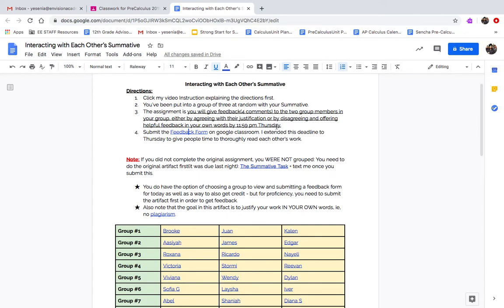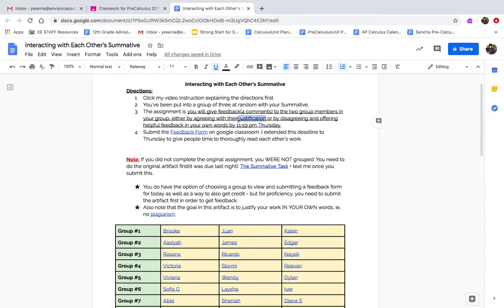So again, let me repeat. You're giving 4 comments to each group member in your group, by agreeing or disagreeing with their justification and giving them feedback. Sometimes there could be someone who honestly put, "Hey, I don't know how to do this." And if you know how to do it, go ahead and make a comment, offer some suggestions to help the other person think about it. So remember, it's not about the answer for this artifact. It is about the justification in your own words. Everyone's going to justify their work differently.